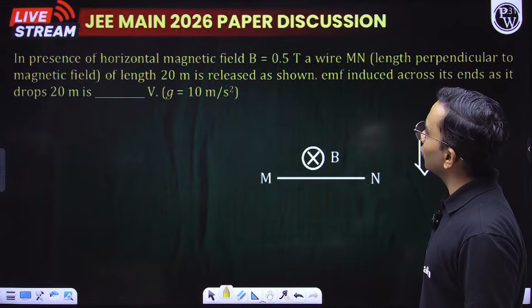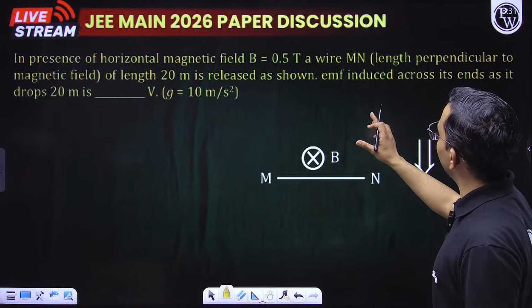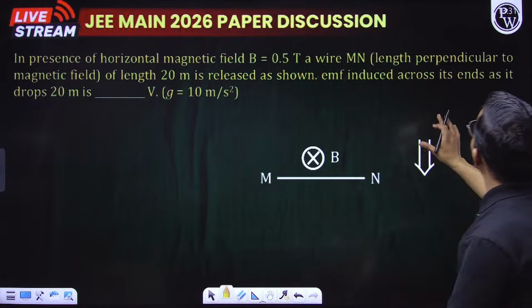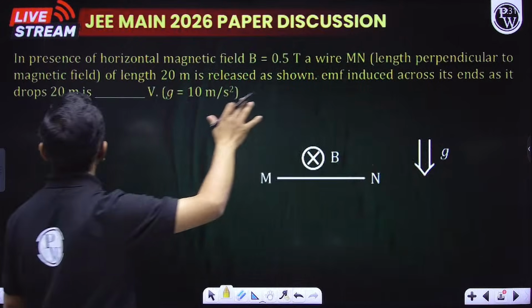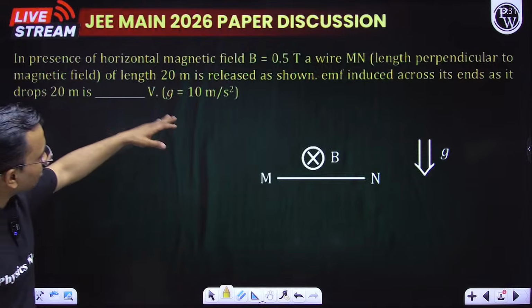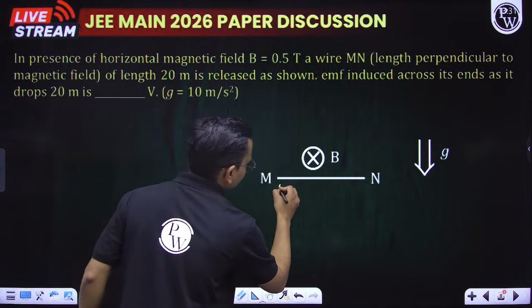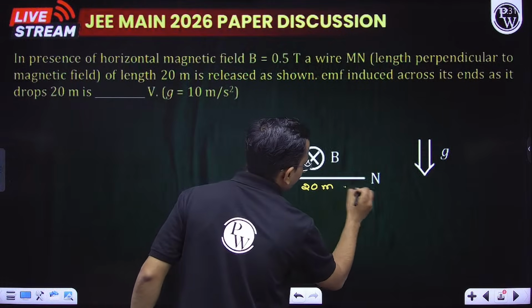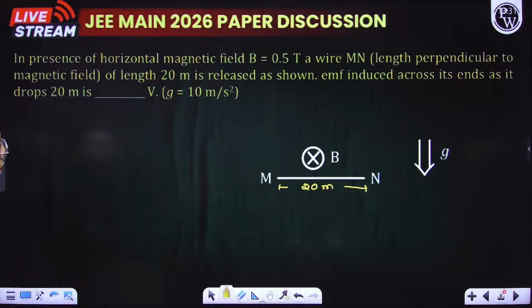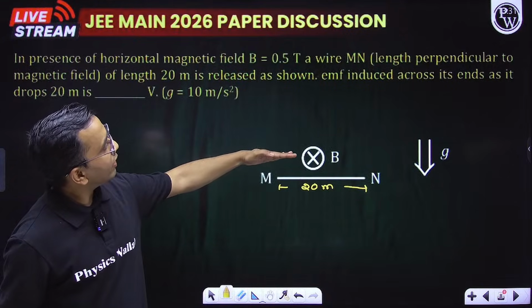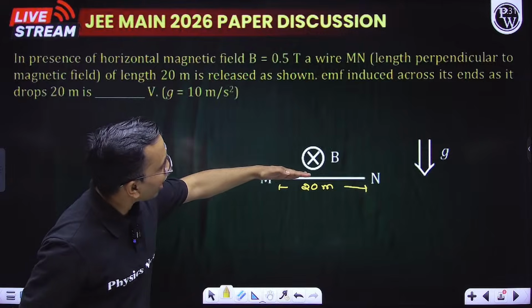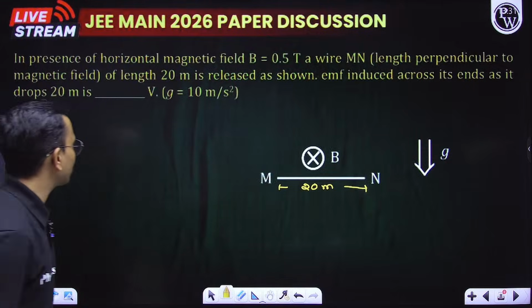In presence of horizontal magnetic field 0.5 Tesla, a wire MN perpendicular to magnetic field of length 20 meter is released as shown. EMF induced across its ends as it drops 20 meter.